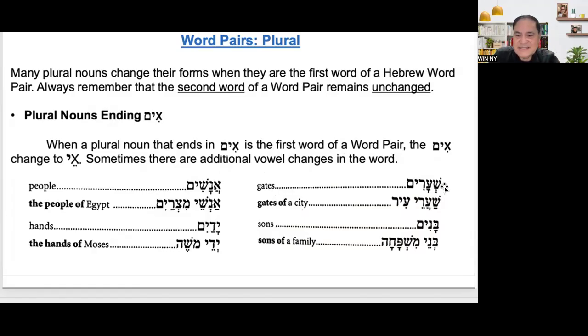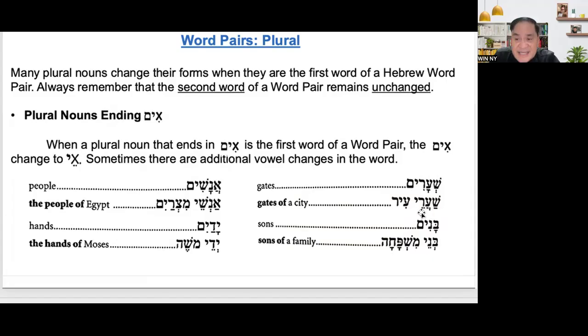Example, gates, shi'arim. What is the singular for gate? Sha'ar. Now this time for plural, it is shi'arim. But what will happen if you make it a word pair? Example, gates of a city. So it means the shi'arim became sha'arei. Sha'arei ir. If it is shi'arim, it is gates.